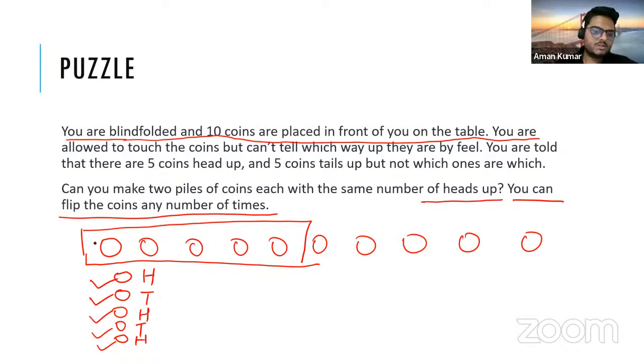So obviously this 5 will be reverse of this 5. No, not always true, right? Hmm. Same number of heads up. It's asking just same number of heads up, right? What happens if I flip all these ones?